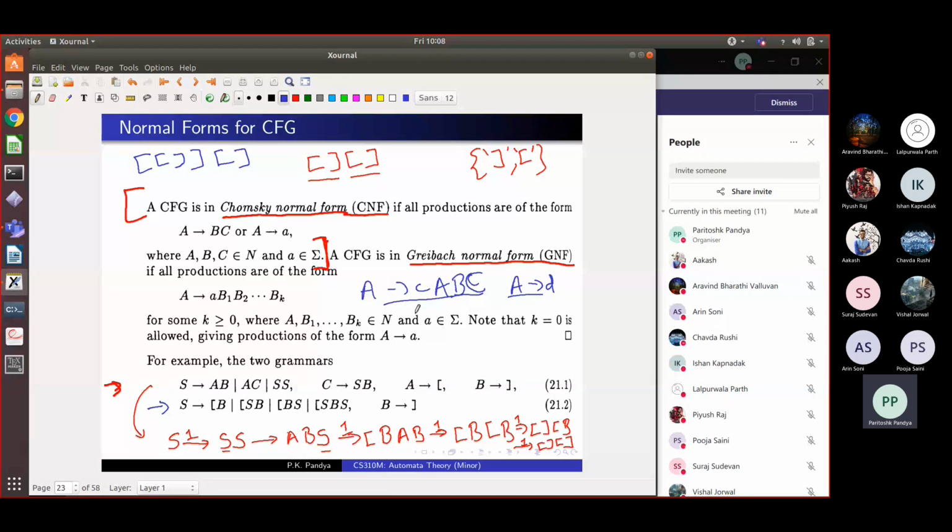Now, derivations in Greibach normal form have very interesting properties. So I think we should look at the derivations that happen within Chomsky normal form and Greibach normal form. So let's look at a derivation. Let me erase this part.